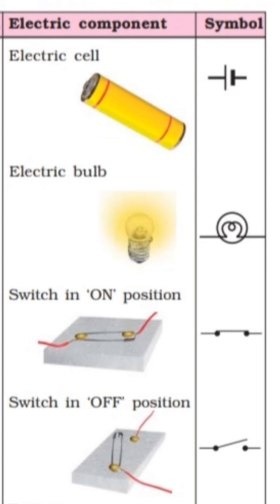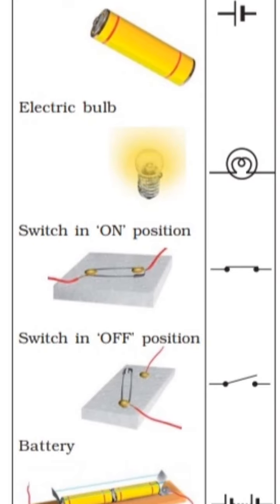Do you recall that an electric cell has a positive terminal and a negative terminal? We are already aware of that. In 6th standard we learned that an electric cell has two types of terminals, one is a positive terminal and another is a negative terminal. In the symbol of the electric cell, the longer line represents the positive terminal, and the thicker shorter line represents the negative terminal. Next, the electric bulb.